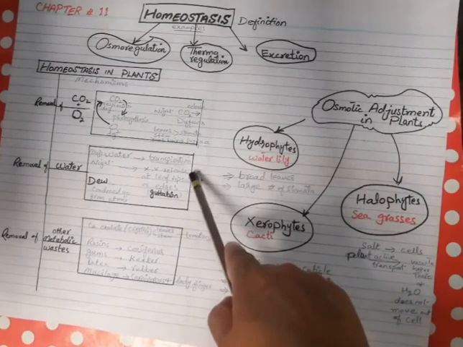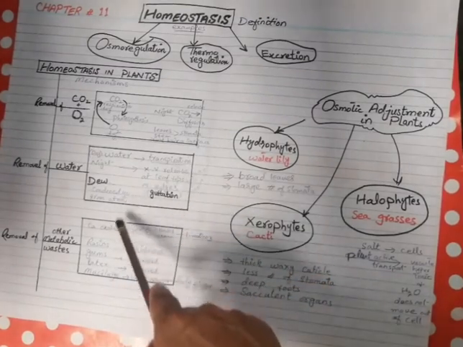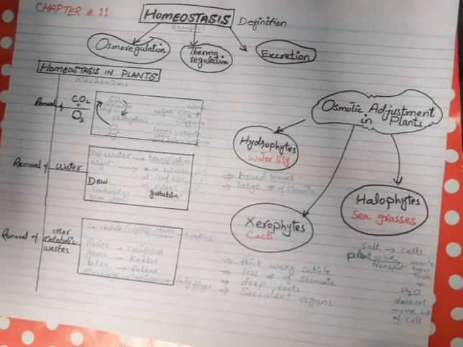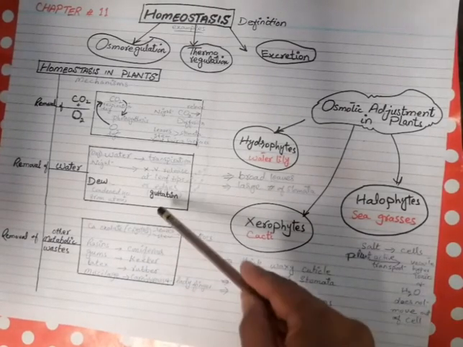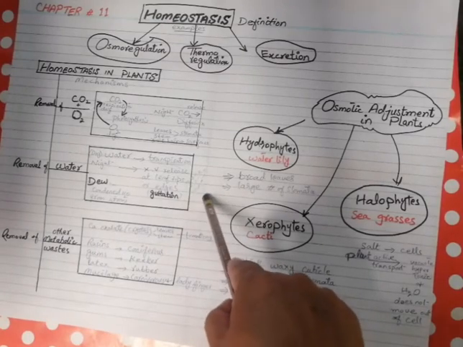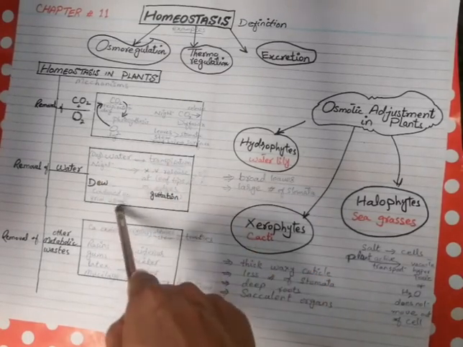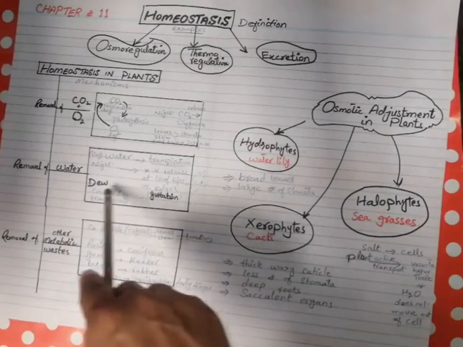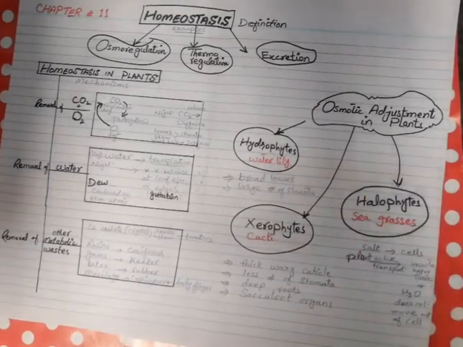These droplets are the condensed form of water vapors from the atmosphere. So, guttation is the release of internal extra water, and dew is the condensed water from the environment. These are two separate things.